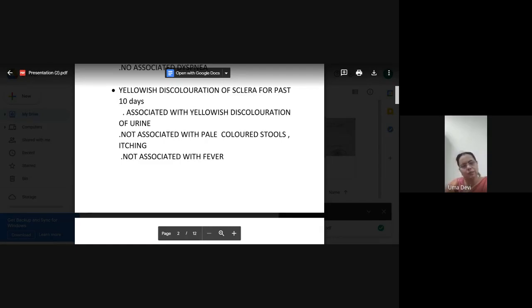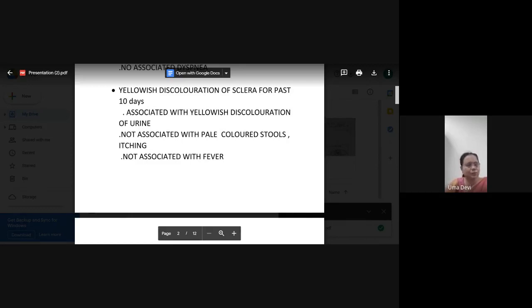Why is it so high colored? The bilirubin is conjugated bilirubin, which is soluble in water. That is why it comes out in the urine. So it is the bile salts and bile pigments which are coming out. That's why you get that high colored urine. But because of obstruction, it is not coming into the stools, the intestine.